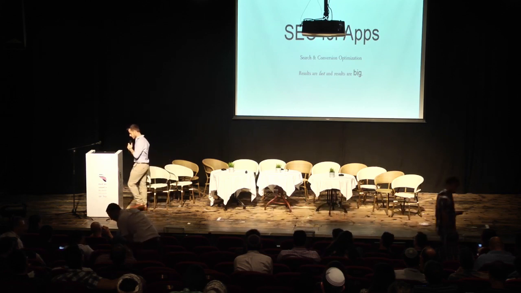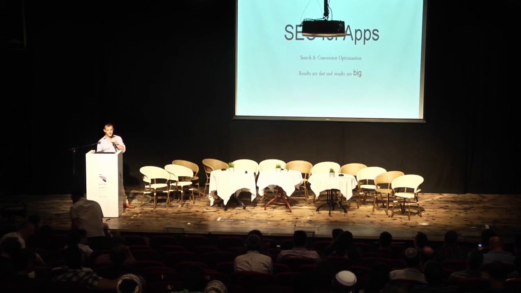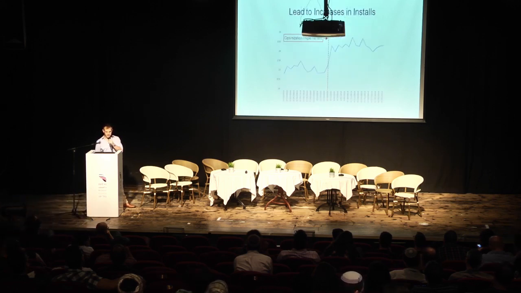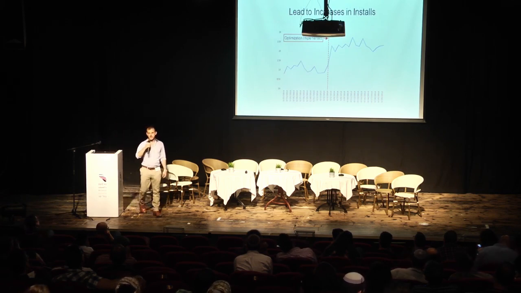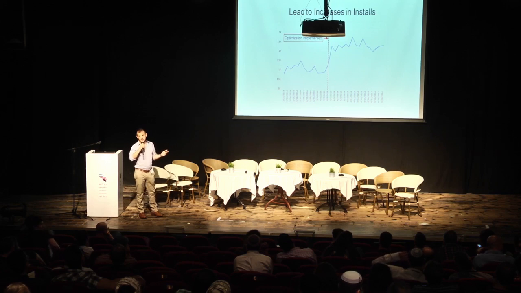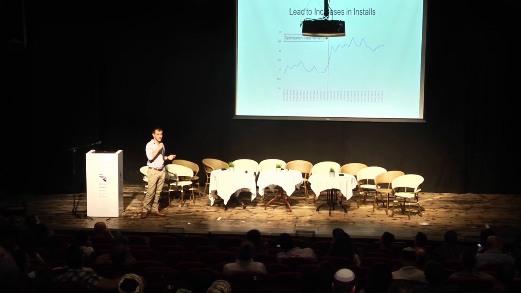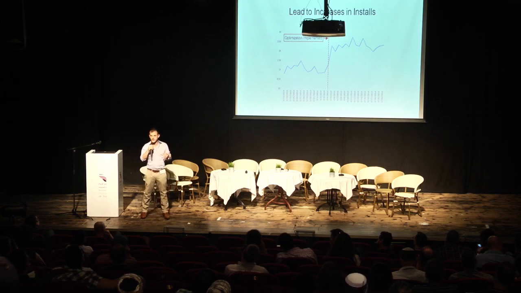Now, the main difference between ASO and SEO is that with ASO, results are fast and results are big. From one of our clients, this is an example of some keyword rankings. You can tell very clearly where we did the optimization, and that leads overnight to increases in installs. When we're talking about actual numbers, it varies a lot. In English-speaking locations, we see increases of anywhere from 10% to 100% in daily installs. And in non-English-speaking locations, anywhere from 100 to 300%.